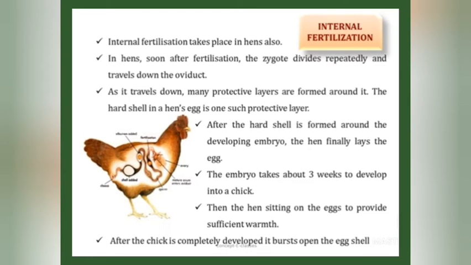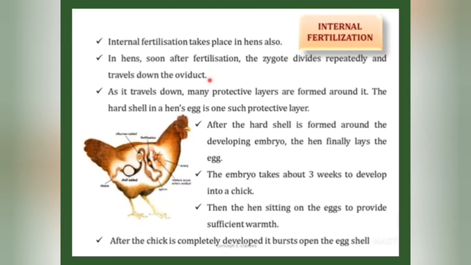There we saw the fusion of the sperm and egg cells to form a zygote cell. Then the zygote multiplies repeatedly to form an embryo. Then the embryo develops into a fetus inside the uterus of the female. And after a few months, a baby is formed. But in the internal fertilization in hens, they do not give birth to babies like human beings or cows. So let's see how the internal fertilization takes place inside a hen.